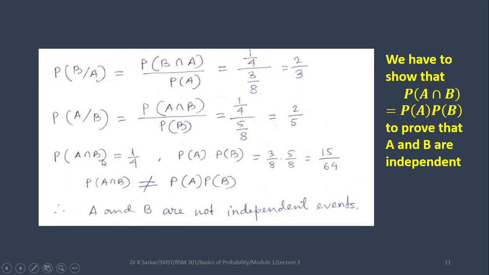So look, probability of A intersection B is 1 by 4, and probability of A and probability of B, multiplying them, we are getting 15 by 64, which is not equal to 1 by 4. Therefore, they do not satisfy the definition of independent events. Therefore, A and B are not independent events.